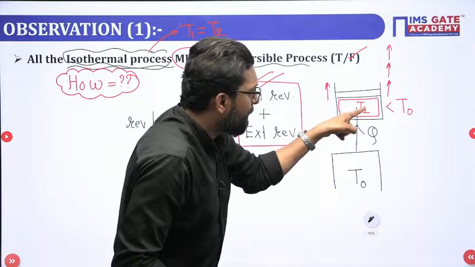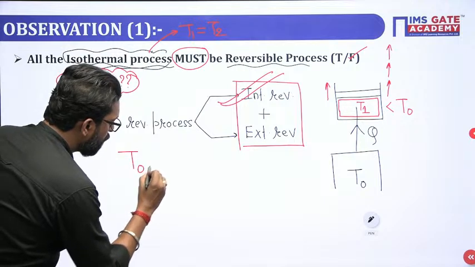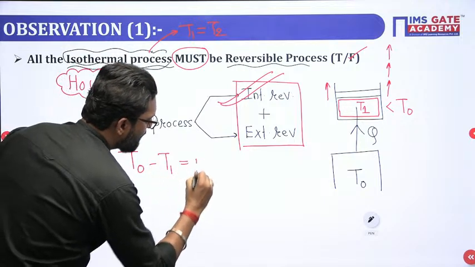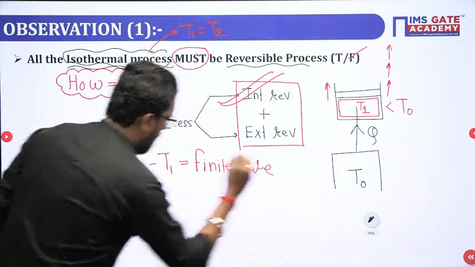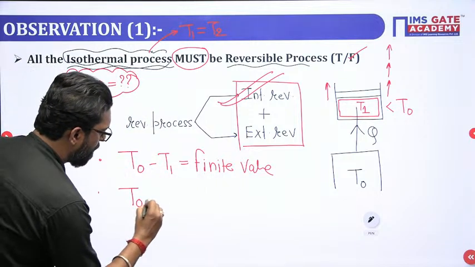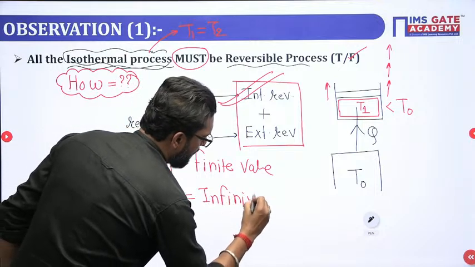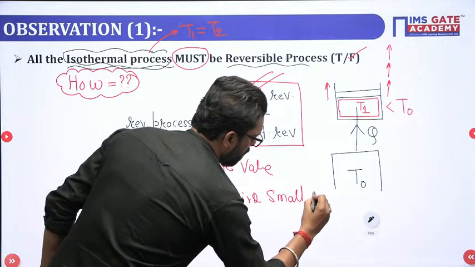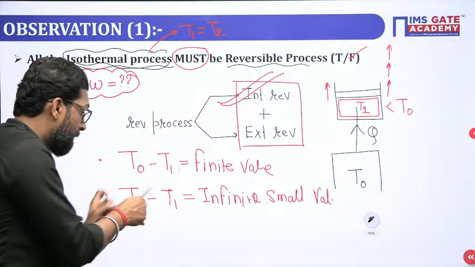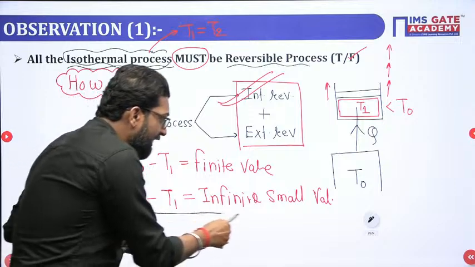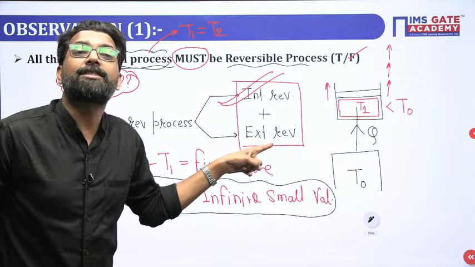Let's suppose there are two temperatures. First, if T0 minus T1 has a finite value. Second, if T0 minus T1 is an infinitely small value, then in that case this is externally reversible.